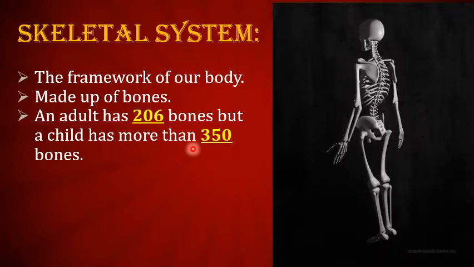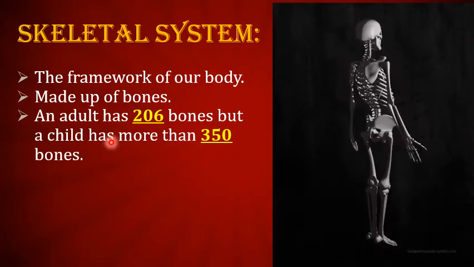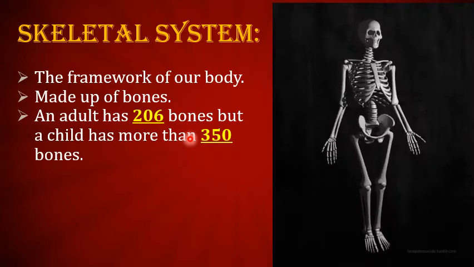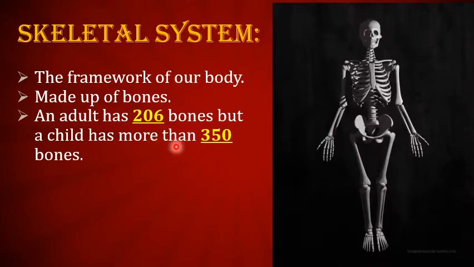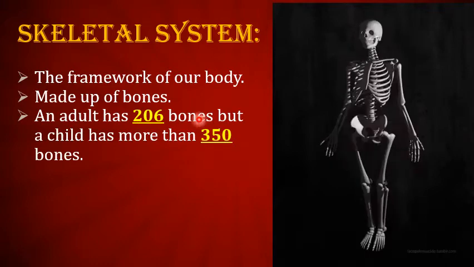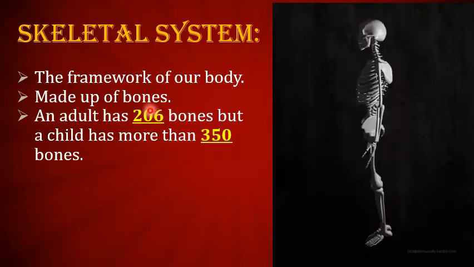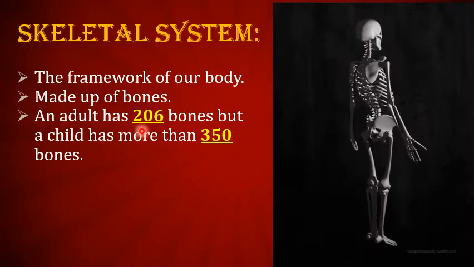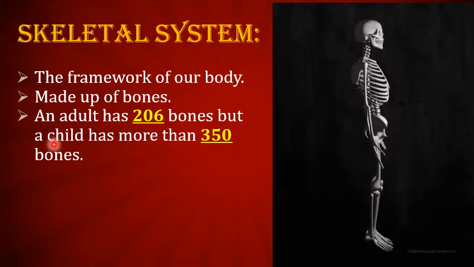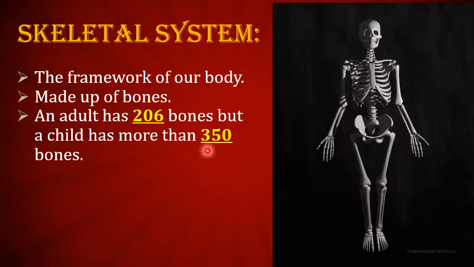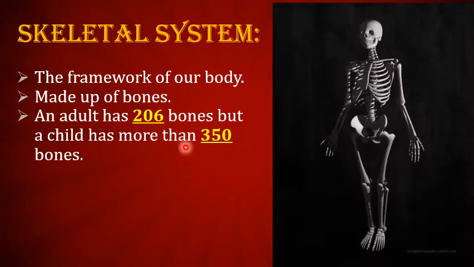But with the passage of time, a number of the bones fuse with one another, and they harden by the time, and the number reduces to 206. So an adult has 206 bones, and a child or newborn baby has more than 350 bones. But as the child grows, the number of bones reduces.